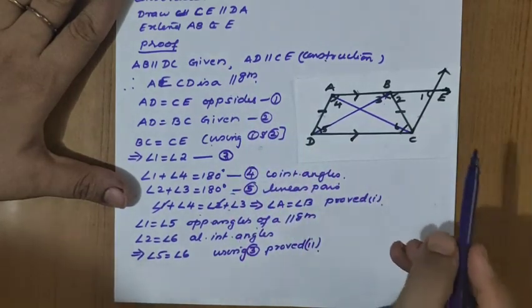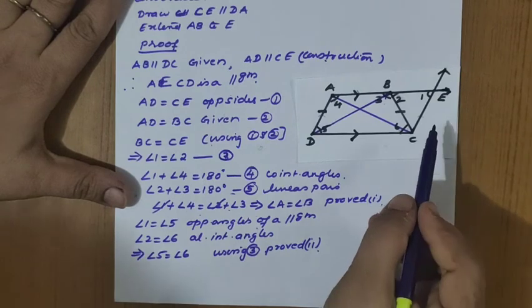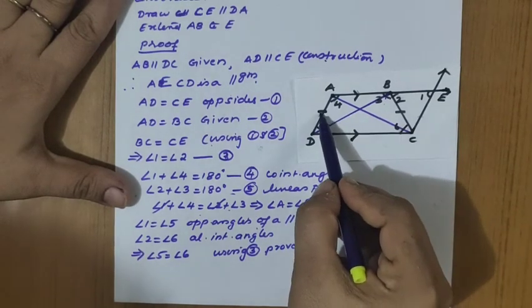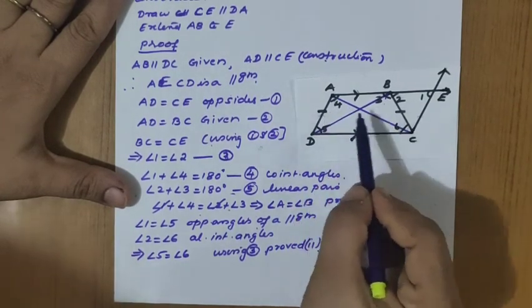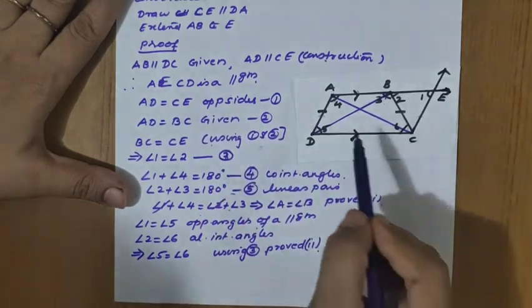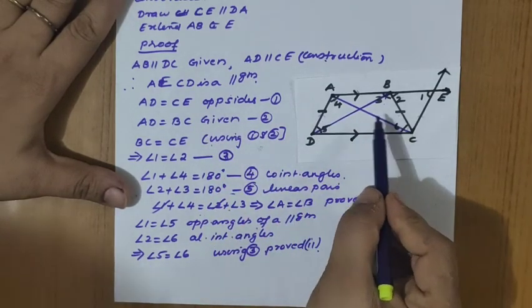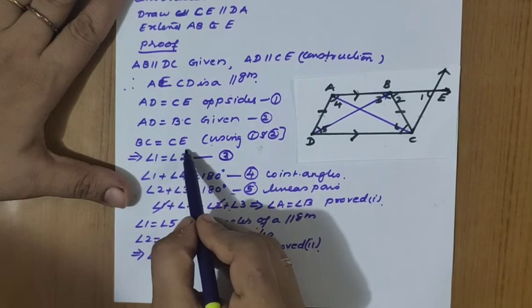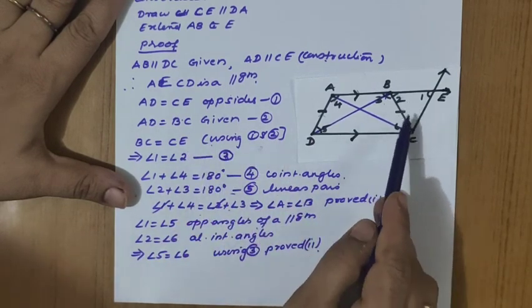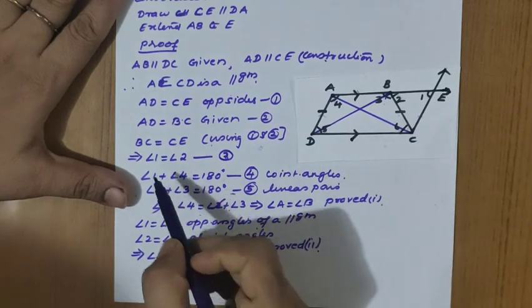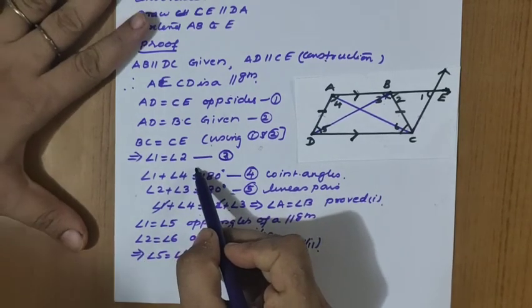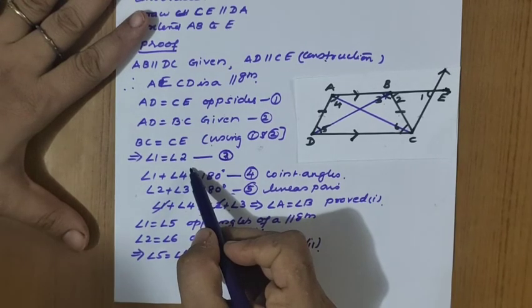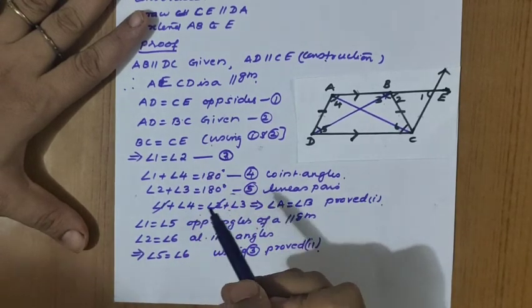That is the first step. If AECD is a parallelogram, then what can you say about the opposite sides? AD and CE are equal, and also AD equal to BC. That means BC and CE are equal. If BC and CE are equal, in which triangle? BCE. So angle 1 equal to angle 2, the angles opposite to equal sides. That property we have to use here.